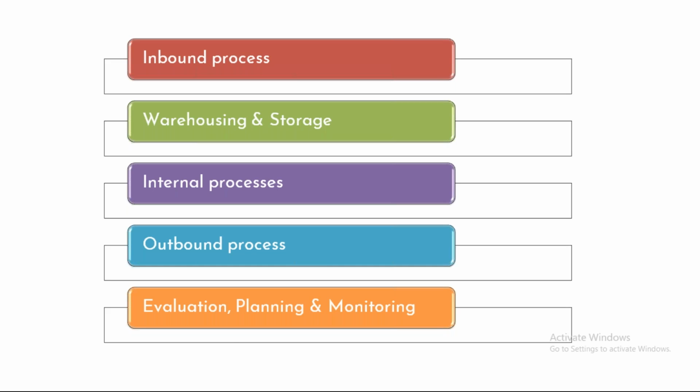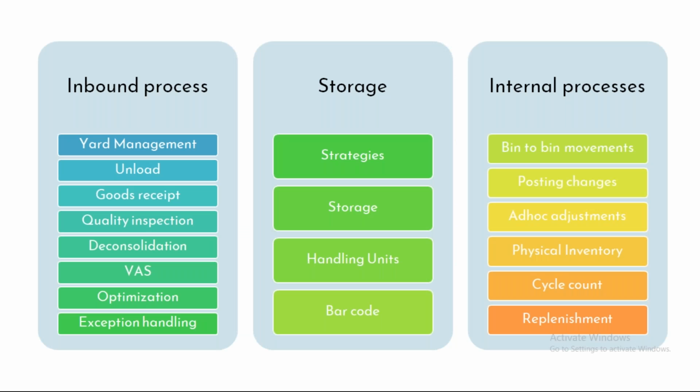If I subdivide all these processes again, in the inbound process we have these many processes, like yard management. I'll explain each and every option that we have here.